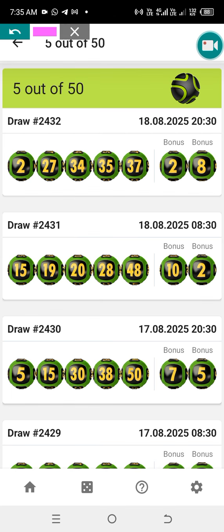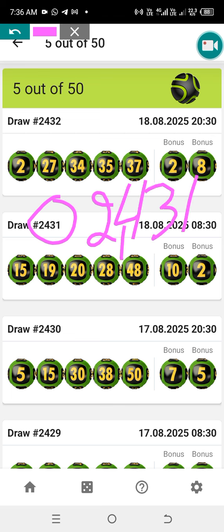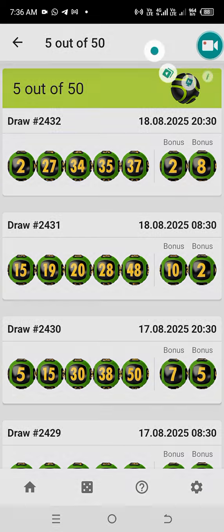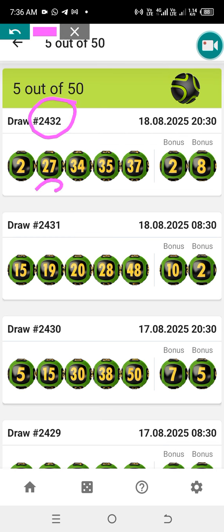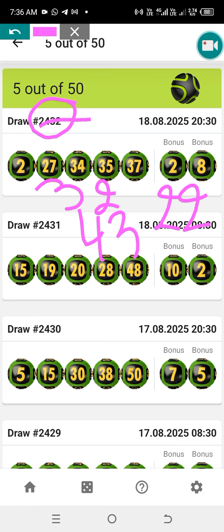All right. So now the other one is to take this number sitting here, and then create a code. So we're going to do it together. And also you break this code. This, for example, it has a 2, it has a 34, which is this one. Even if you break this code as well, you can still make money. 34, and if 35 is there, if you keep breaking the code, right? So you can see here we have a 32, we have a 43, we have a 22 as well in the code.